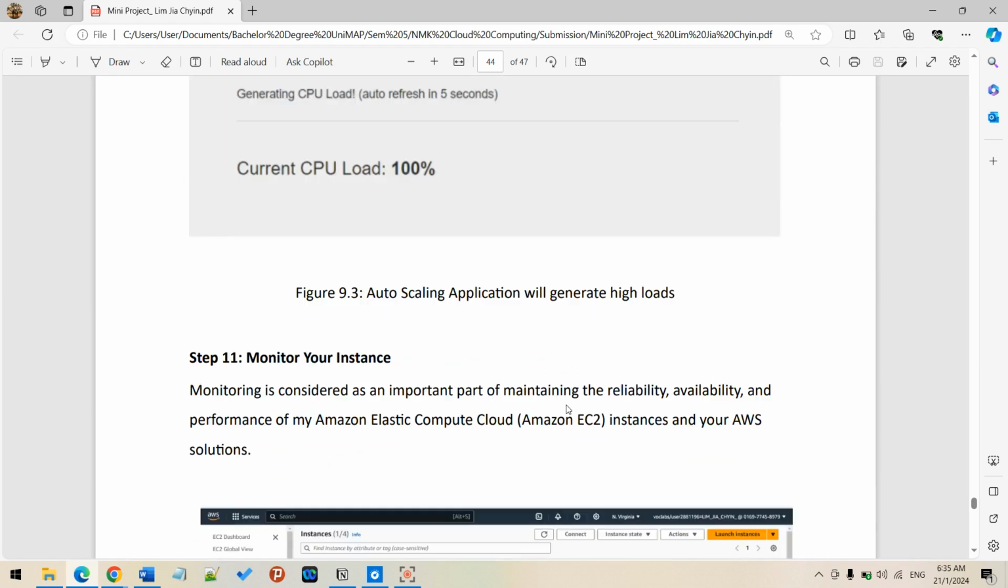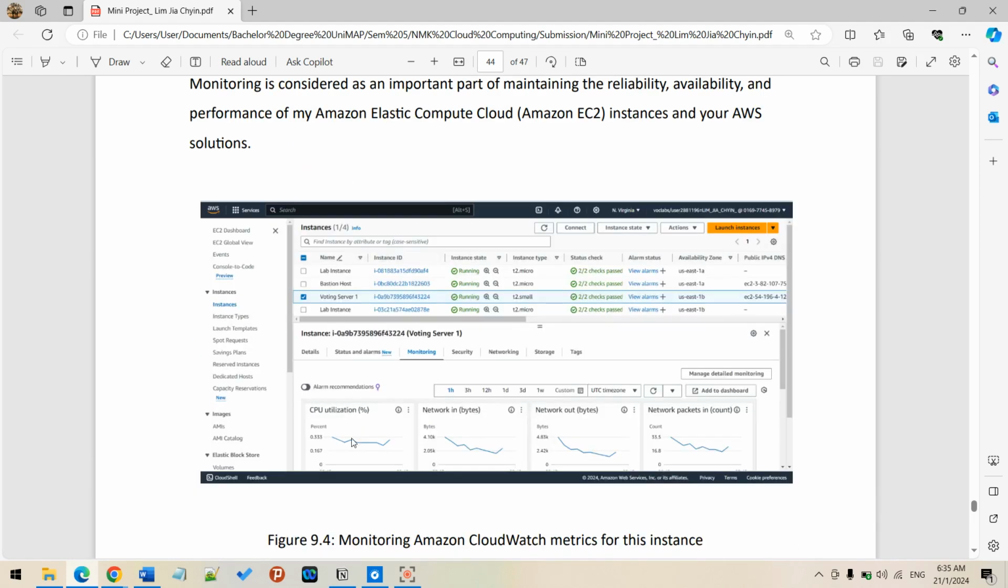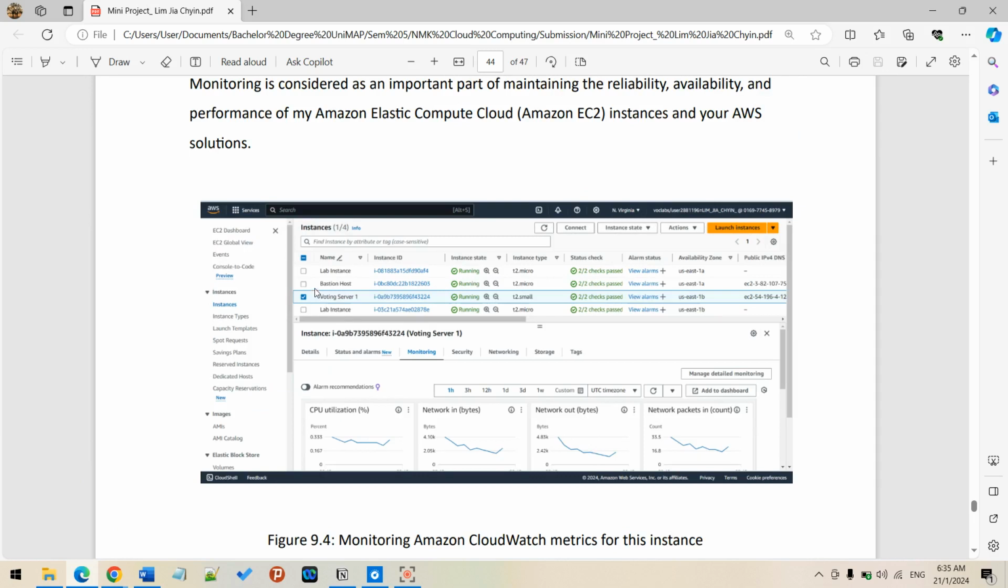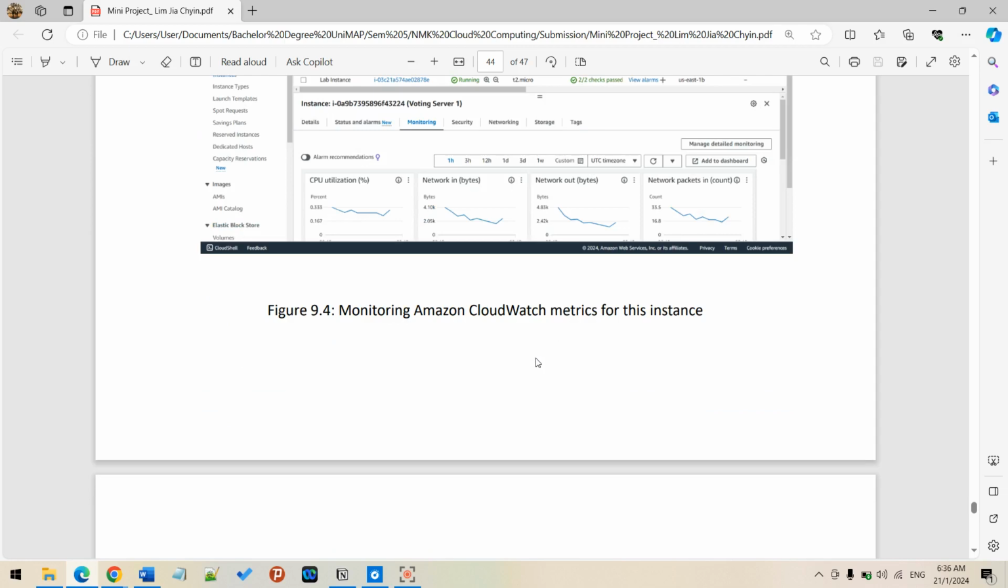Next is monitoring my instance. This plays a vital role in maintaining the reliability, availability, and performance of EC2. I can monitor everything with CloudWatch metrics. For instance, I can press the voting server one, and under the monitoring tab I can see everything: the CPU utilization, network out, packets in, and everything.